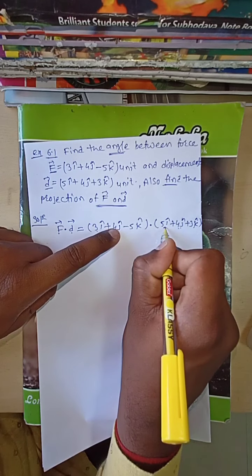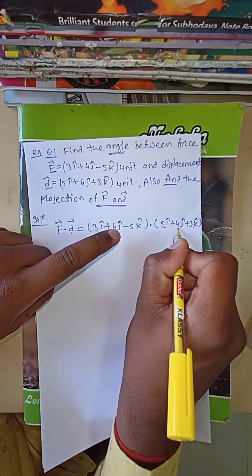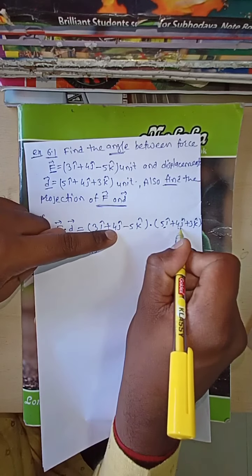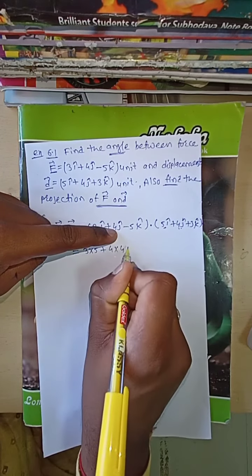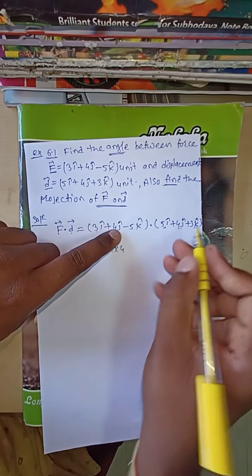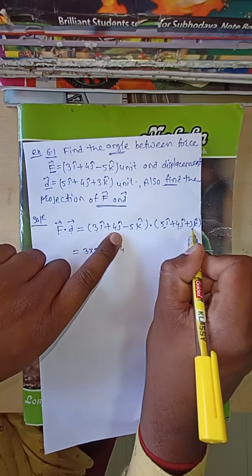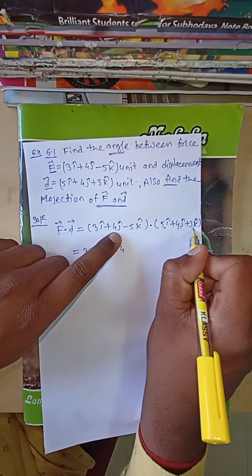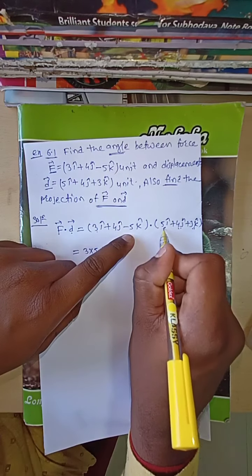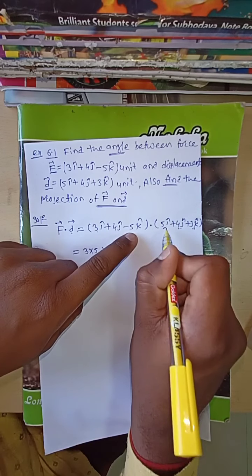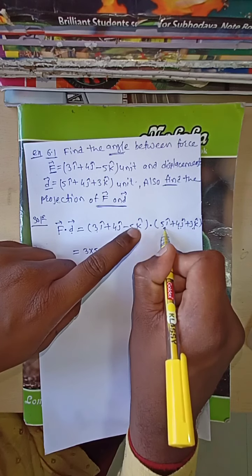Now 4j cap dot 4j cap: j cap dot j cap is 1, therefore plus 4 into 4. Next 4j cap dot 3k cap: j cap dot k cap is 0. Next minus 5k cap dot 5i cap: k cap dot i cap is 0.